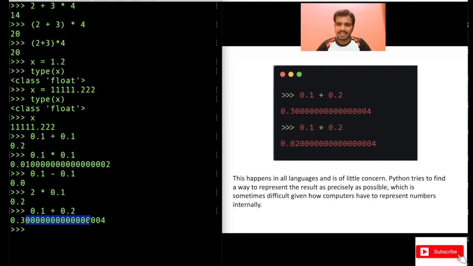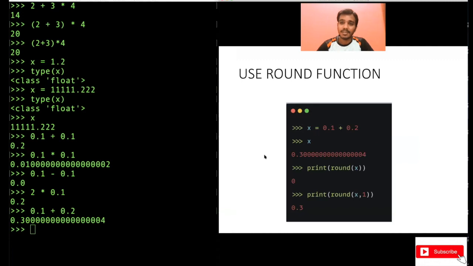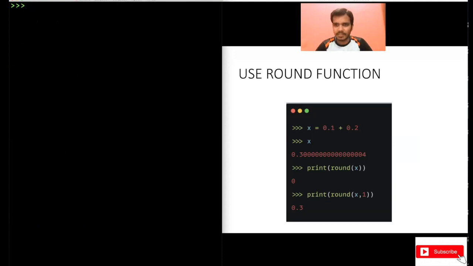Because of that, in many programming languages you will see a lot of zeros when you print floats. So I will tell you one method of removing this. Use the round function. This is another function called round. Again, this is a common function. So x equal to 0.1 plus 0.2.